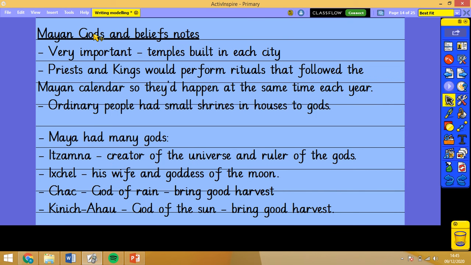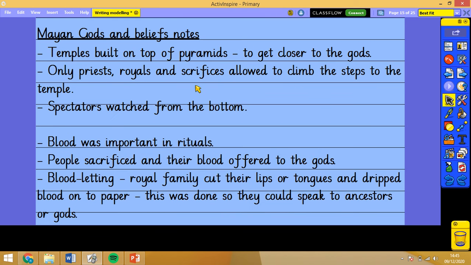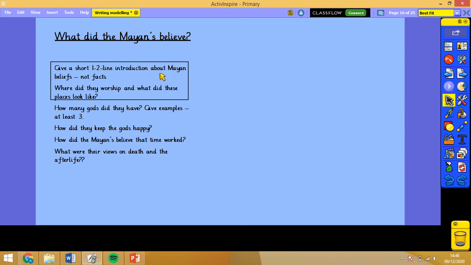Right, so just to run you through my notes here, I've split my notes into 4 sections: a few general things about Mayan beliefs. Mayan gods are in that bit there, a couple of examples, and this part is about temples and rituals, and then this part is about bloodletting, which was quite gruesome to read about, actually. So, having a look at our structure strips.